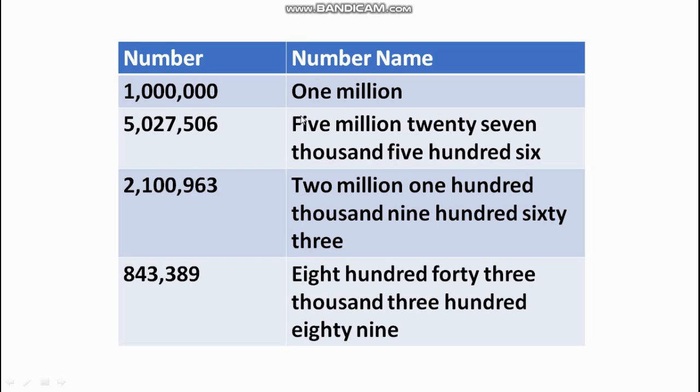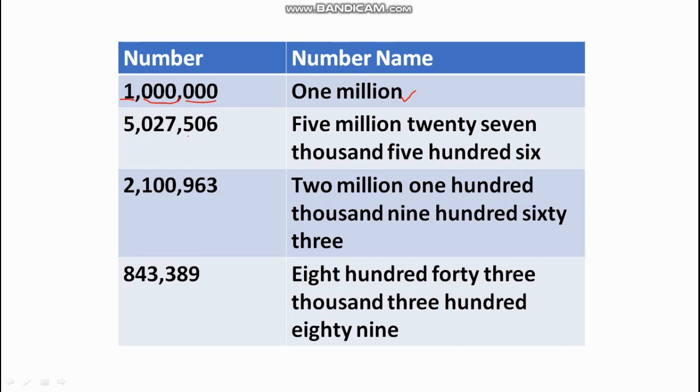Let's read the numbers again and write the number names for them. So when we look at the first example, this is ones period, this is thousands period, and this is millions period. So the number is 1 million.